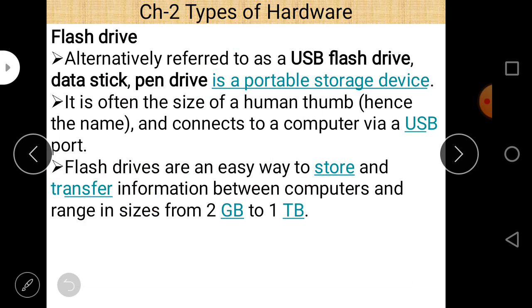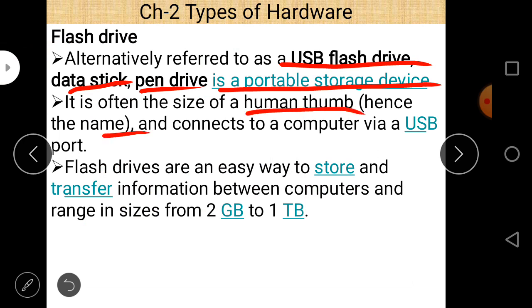So our next topic is flash drive. What is the meaning of flash drive? It is alternately referred to as USB flash drive, data stick, or sometimes pen drive. And it is a portable storage device, and it is often the size of the human thumb, hence the name. It connects to a computer via a USB port. They are connected to the USB port directly.